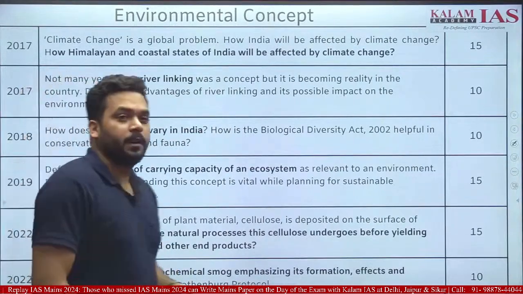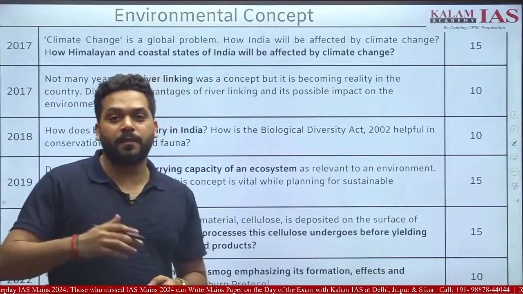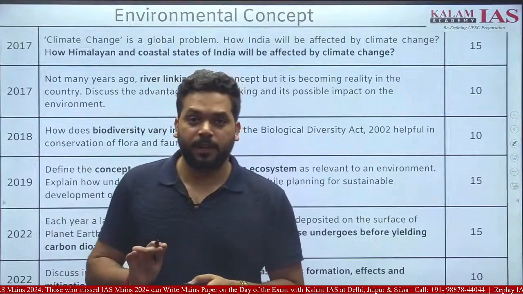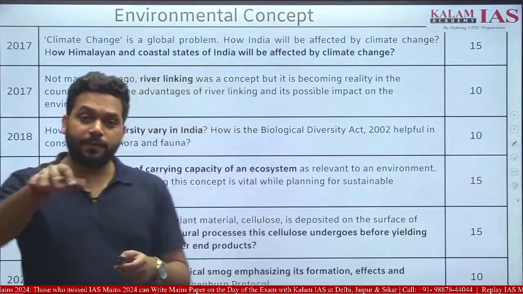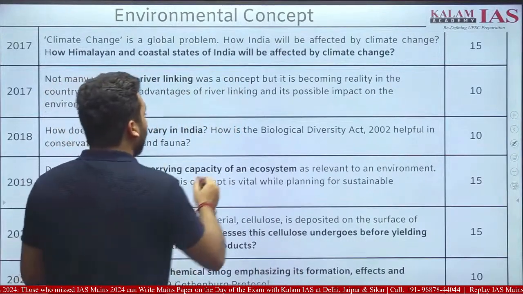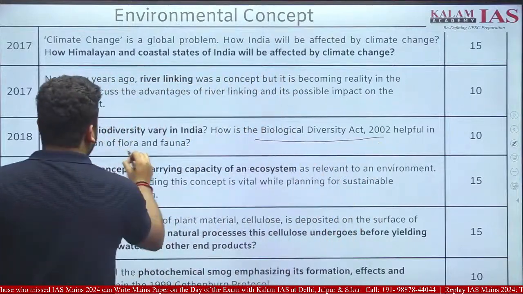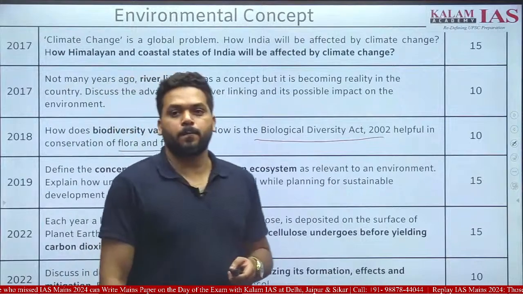2018, how does biodiversity vary in India? Okay, environmental regions, geographical regions you have to give. Okay, along with that, the Biodiversity Act 2002 helpful in conservation of flora and fauna.